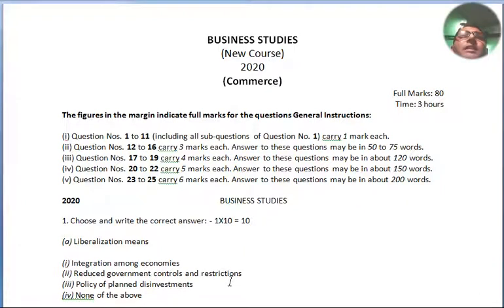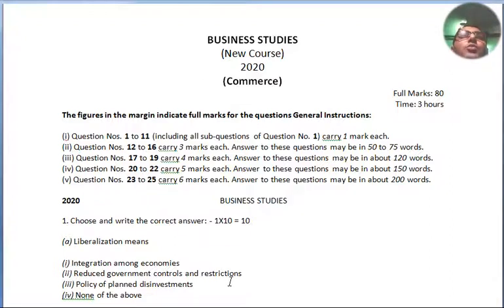Question number 1 to 11, including all sub-questions of question number 1, carry 1 mark each. Question number 12 to 16 carry 3 marks each. Answers to these questions may be in 50 to 75 words. Question number 17 to 19, 4 marks each. Answers to these questions may be in about 120 words.